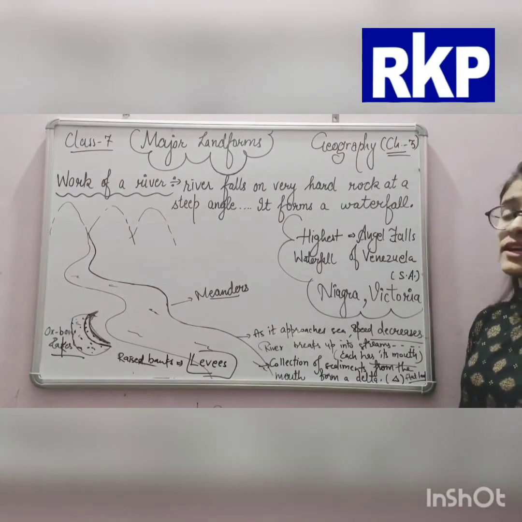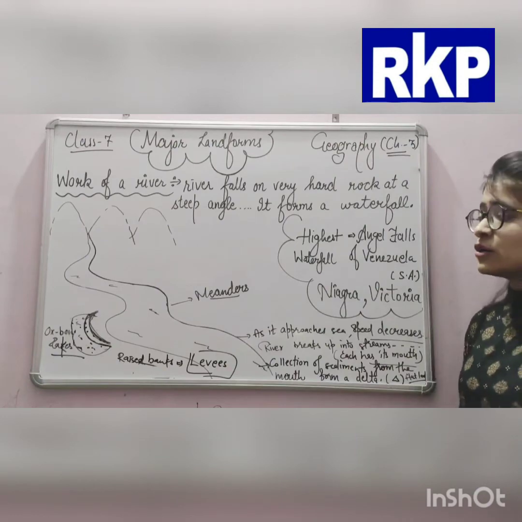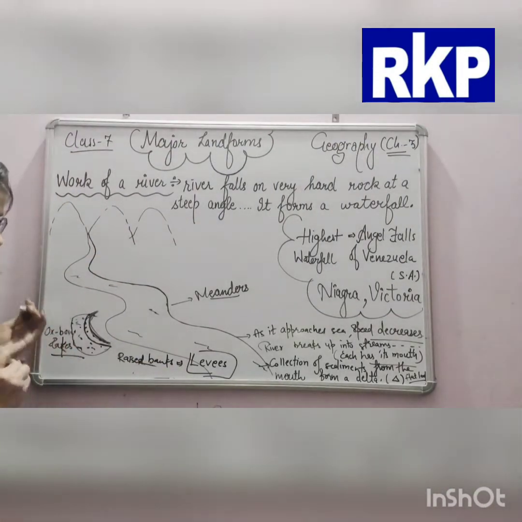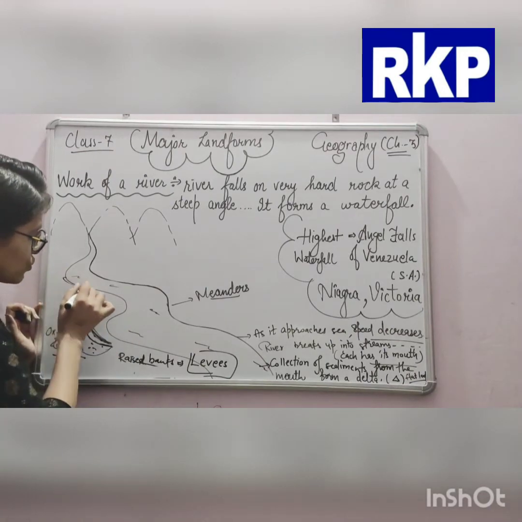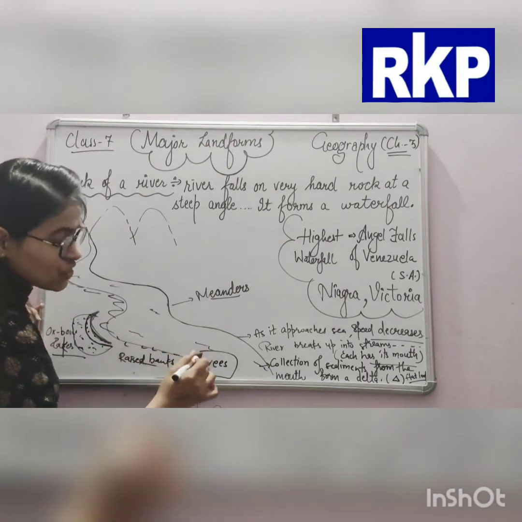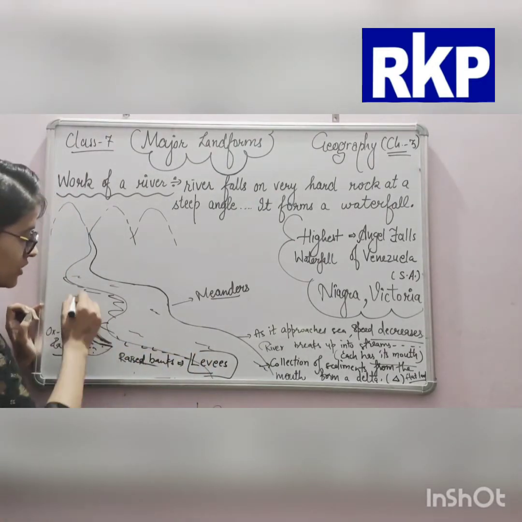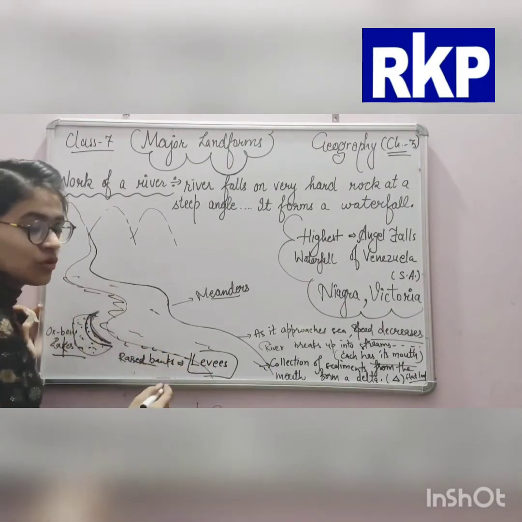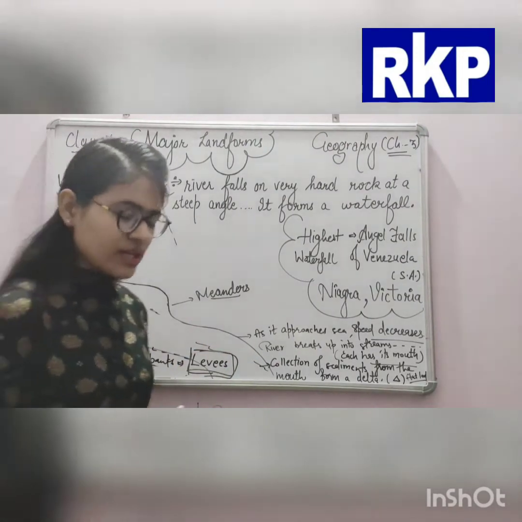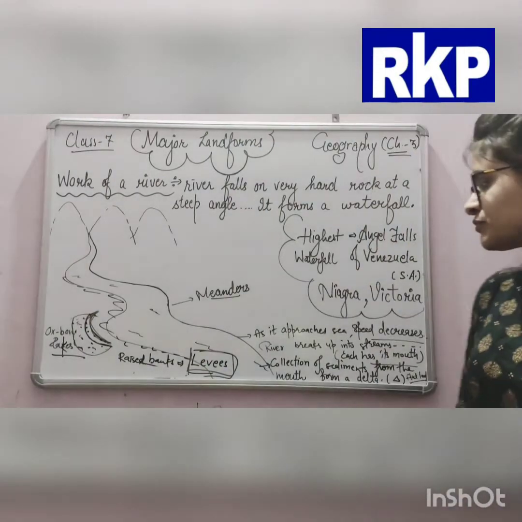Now we can say the raised banks are called levees. So these raised banks, because of the deposition of the eroded material, the raised banks on the bank of the river, they will be called levees.